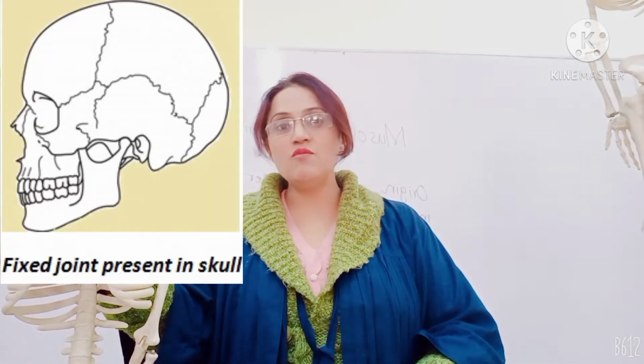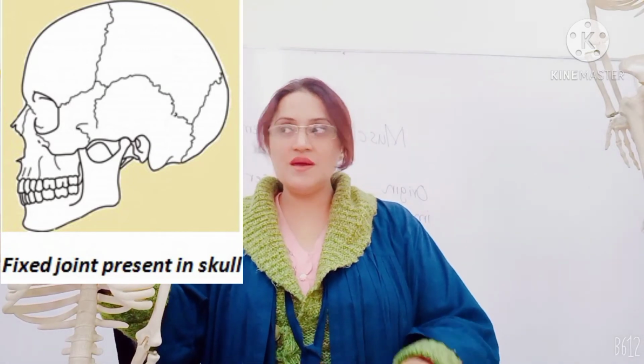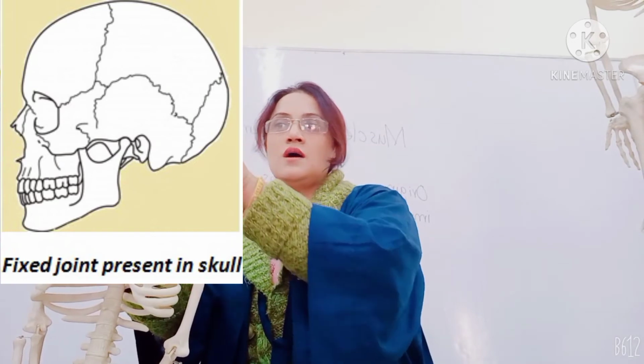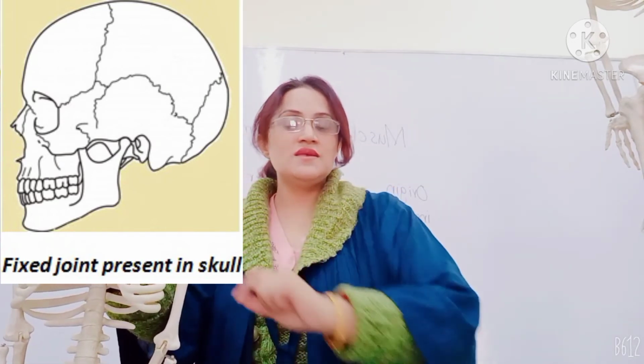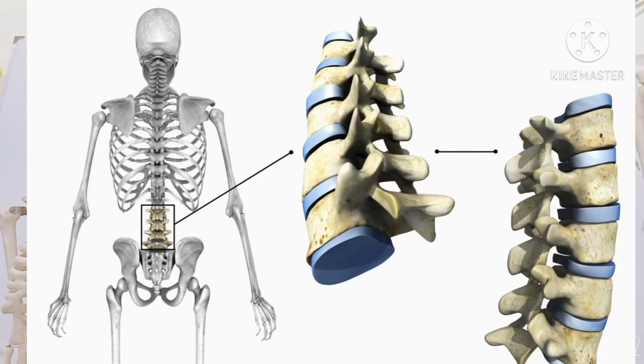Okay, on the basis of the types of joints, first are the immovable joints. The immovable joints are present here in the different bones of the skull. These are fixed. We can also call them fixed joints. Second one is the slightly movable joints. These joints are present between the vertebrae.